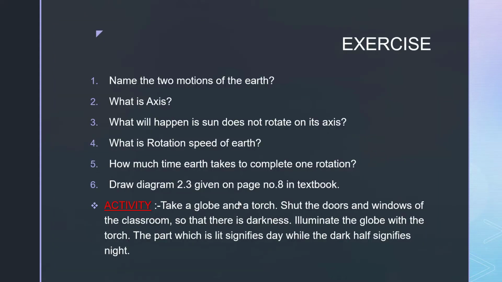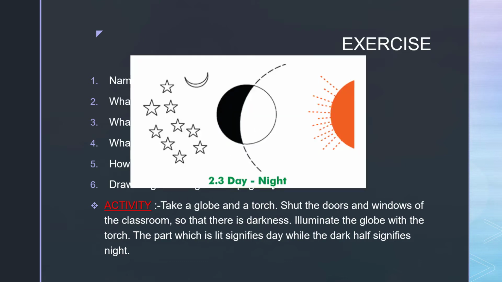Here are a few exercise questions for you. The two motions of the Earth, definition of axis, what will happen if the Earth does not rotate on its axis, what is the speed of rotation of the Earth, how much time the Earth takes to complete one rotation, then draw a diagram 2.3. This diagram you have to draw.